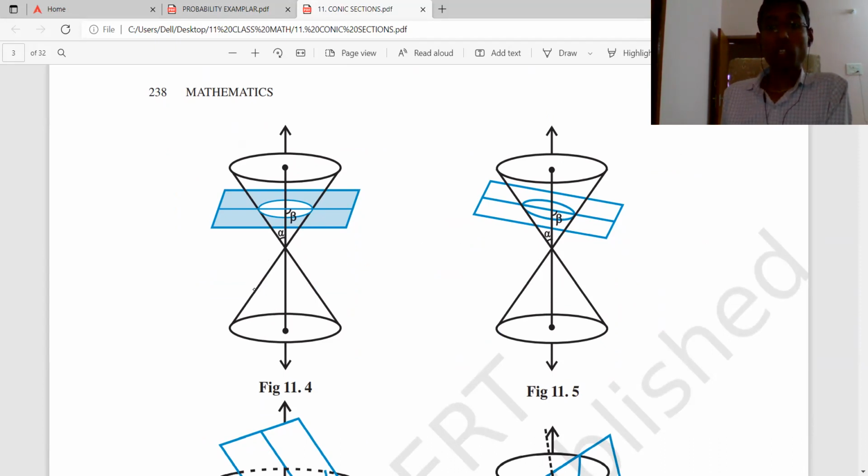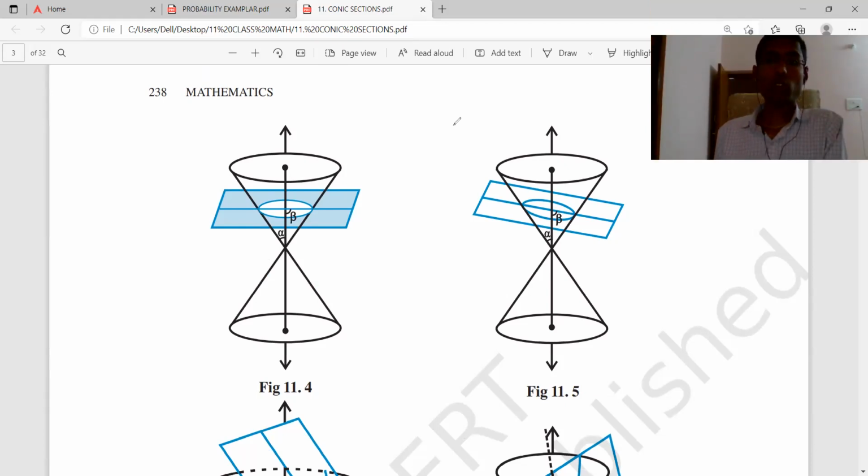But if you cut a little slant, what are you going to get? You are going to get an oval kind of thing. That's called an ellipse. Anyway, we'll discuss that later. If you cut perpendicularly, then what are you going to get? A circle. That much is clear, right?